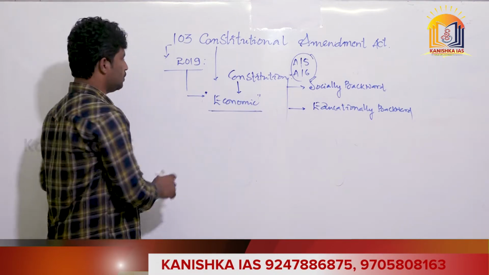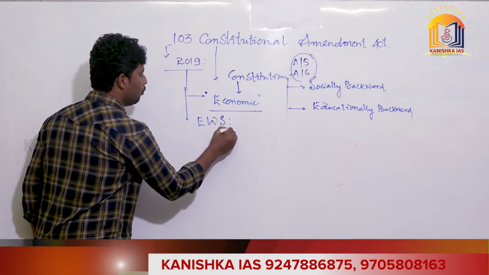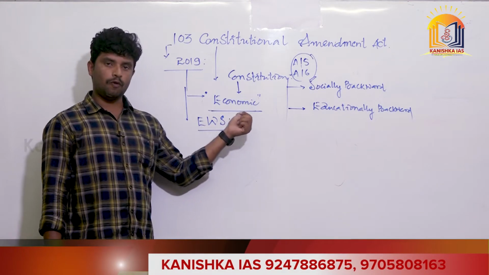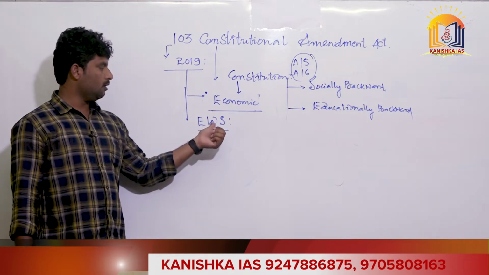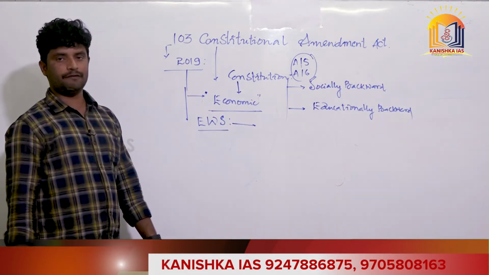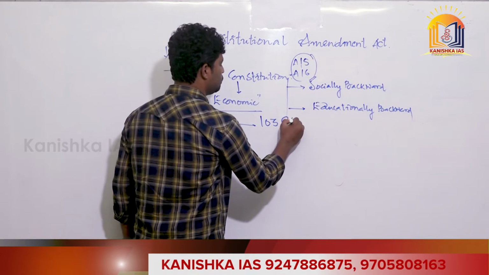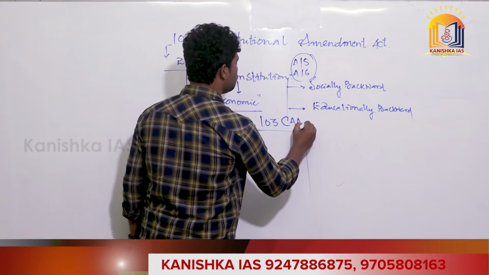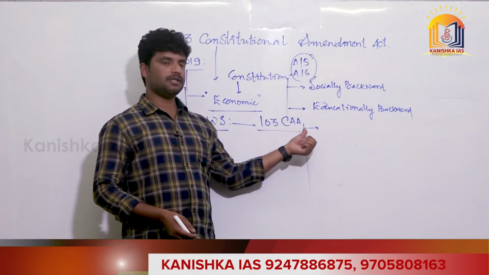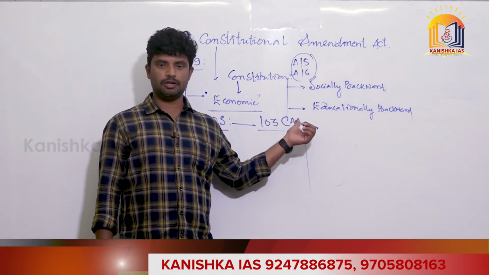These are what we call EWS reservations, meaning economically weaker sections of society. To provide these reservations, the government of India amended the Constitution through the 103rd Constitutional Amendment, under which in 2019 the government provided a 10% quota of reservations to the economically weaker sections.